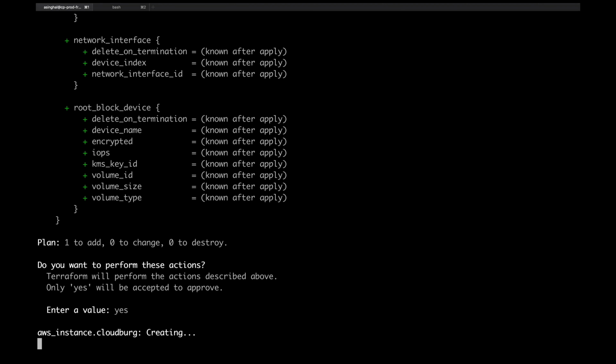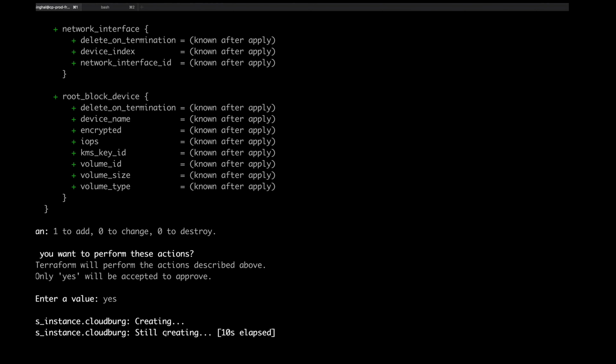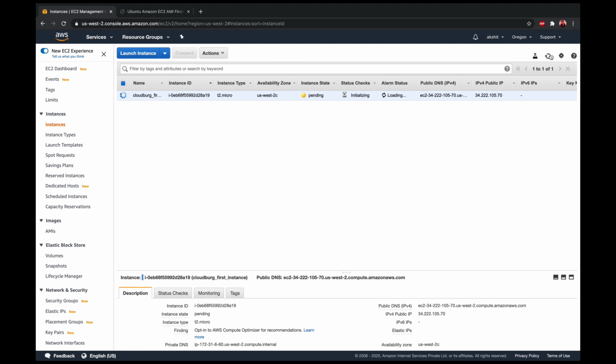Using this, if we accidentally ran terraform apply, then it will ask for yes or no. So you can see the aws_instance is getting created. So now we can check the console. So yeah, you can see the EC2 instance is getting created with name Cloudbug first instance. It is in pending state. It will take some time.